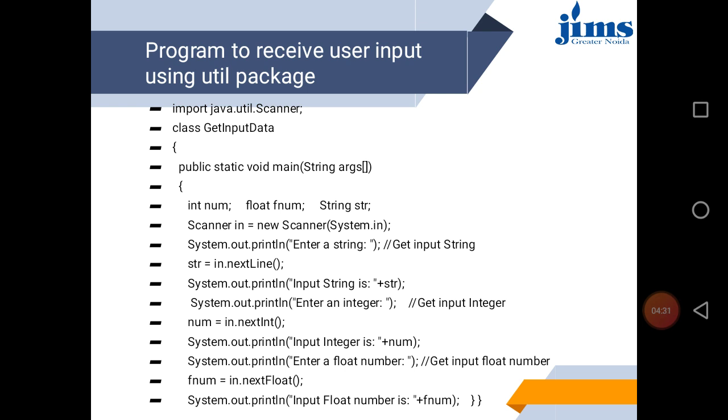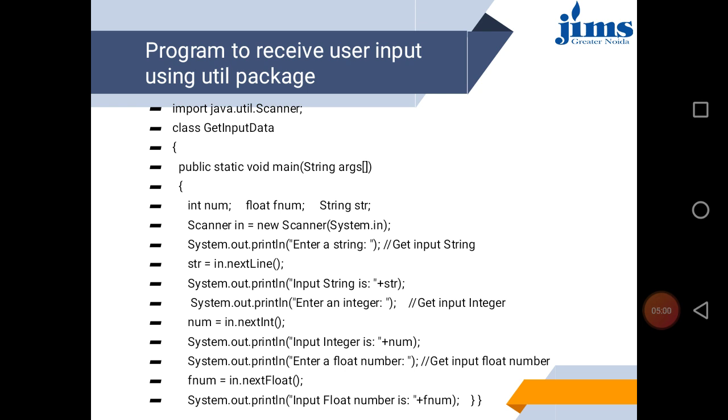So java is a main package, util is a sub package, and the third one, Scanner, is written with a capital S. So that one is a class. After the first line you are importing a class, that is the Scanner class, and using the Scanner class you get methods. Using that we can receive any value from the input.